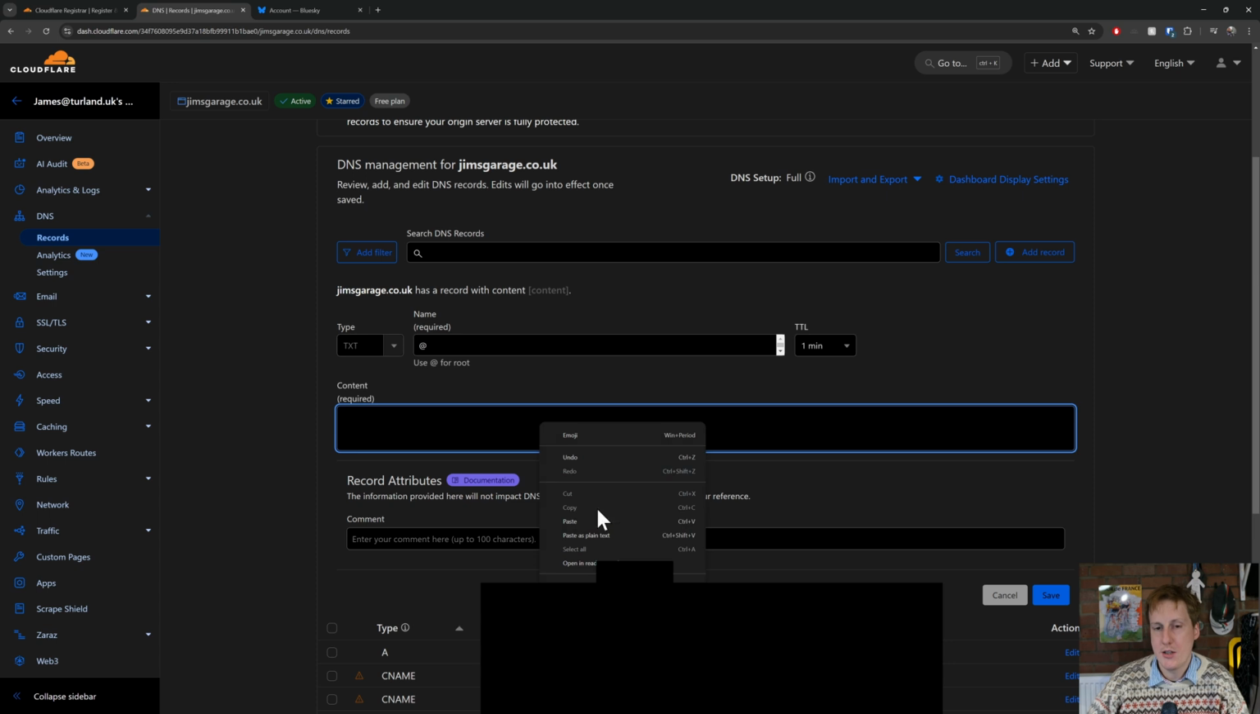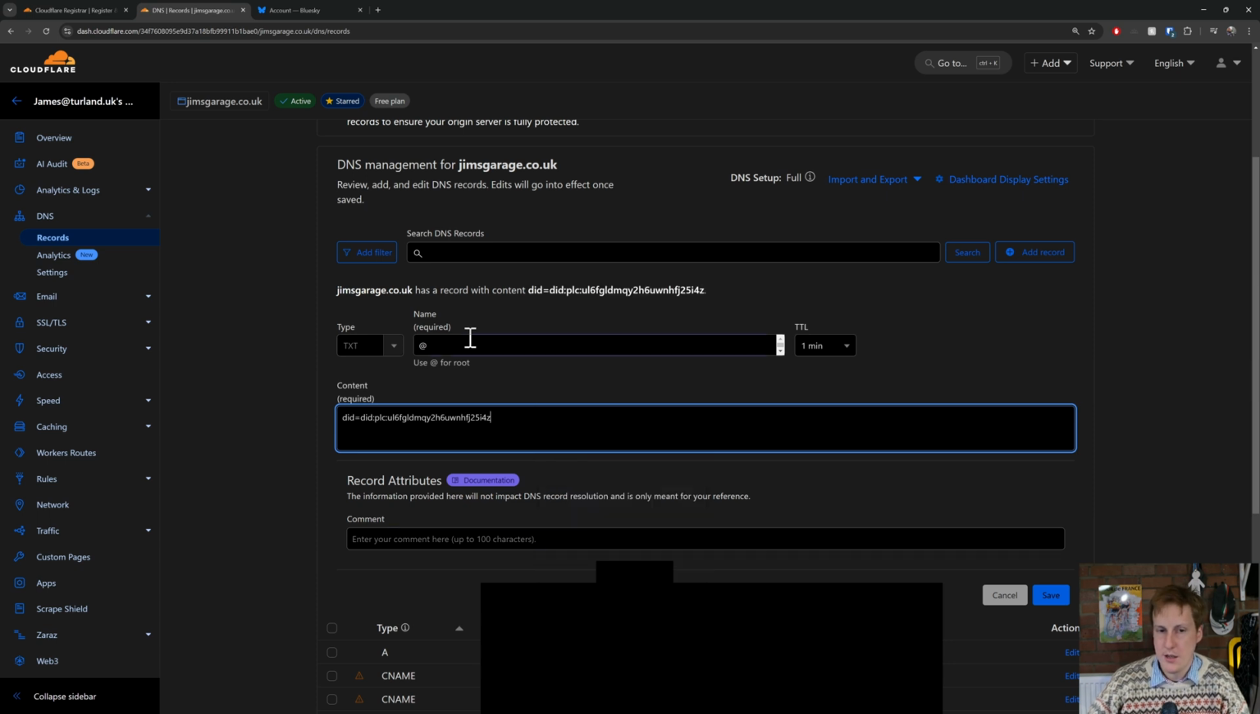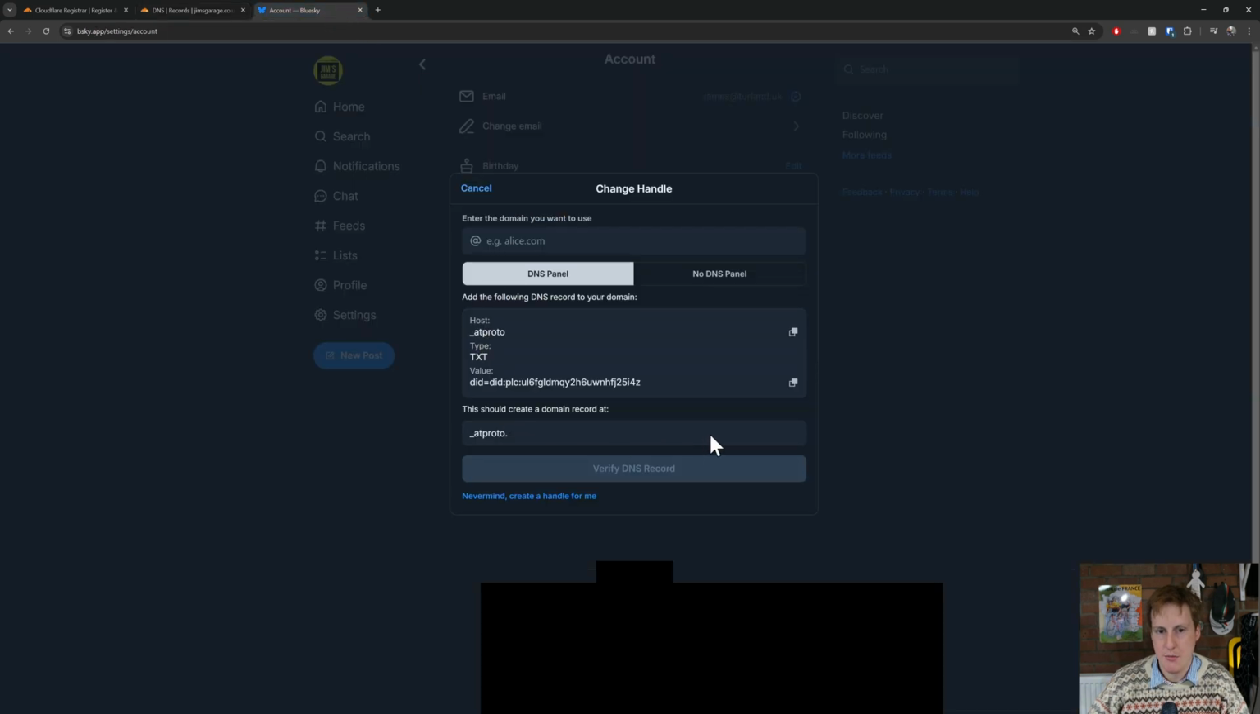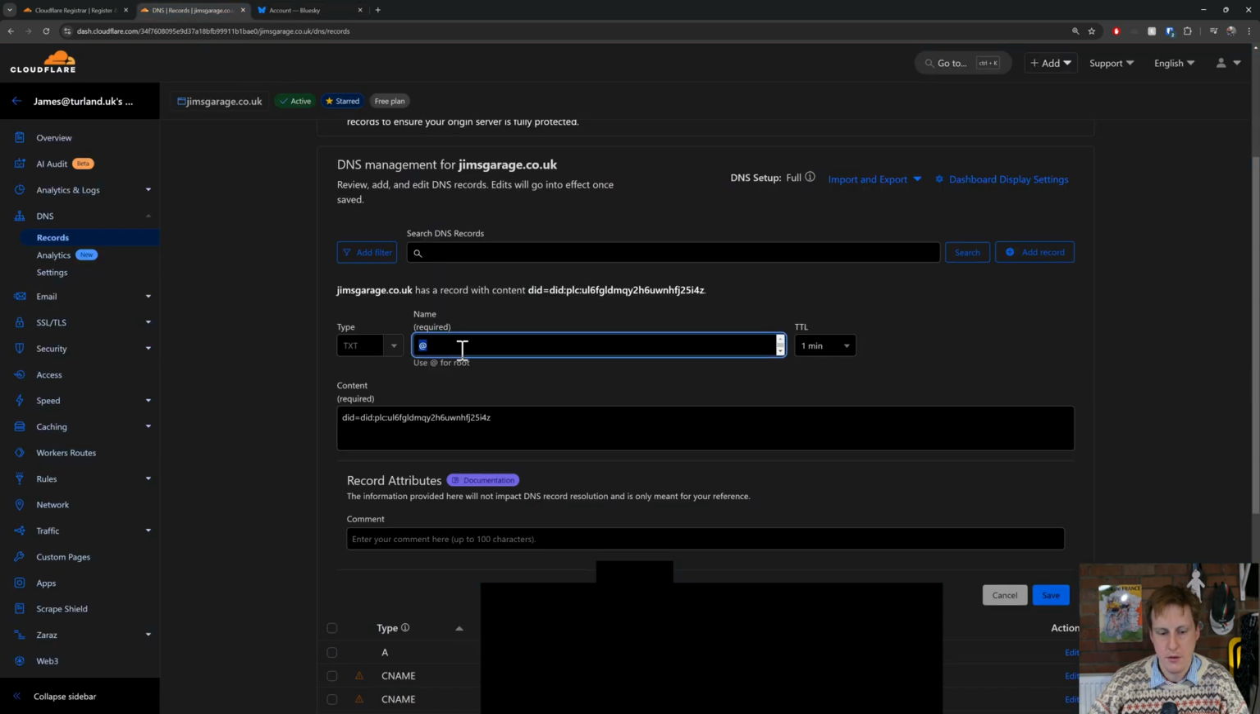And then we need to paste in the content, which is what we saw earlier. So the content is this here. Actually, it shouldn't be an at. This should be at ATProto. You can see that down at the bottom. So if I copy that, go back, paste that in here. We've now got a text record for _ATProtocol.jimsgarage.co.uk, and it's going to provide that code that they gave us on BlueSky.